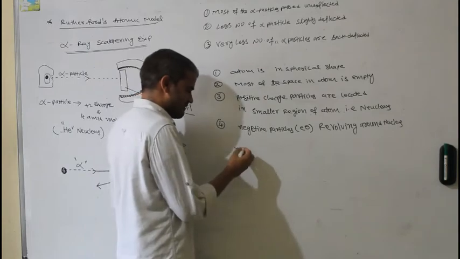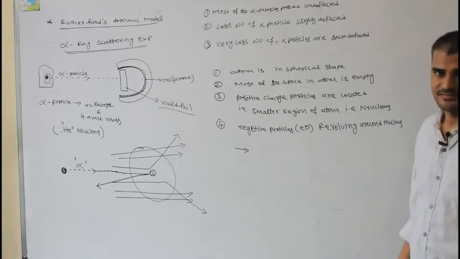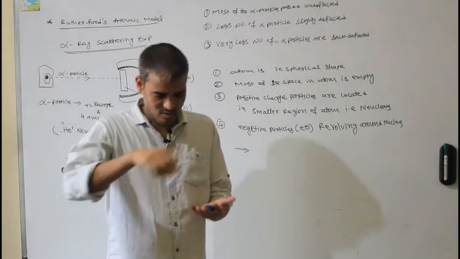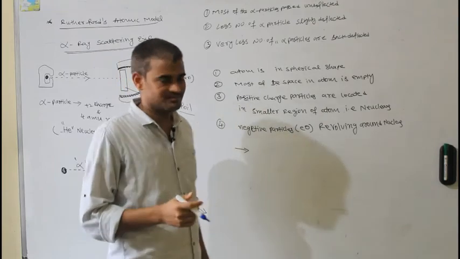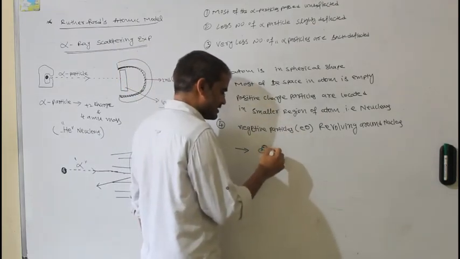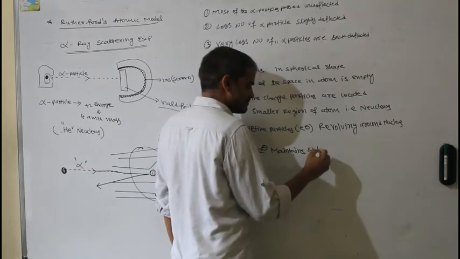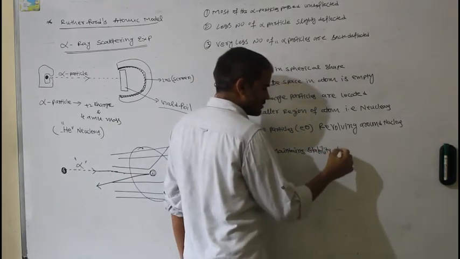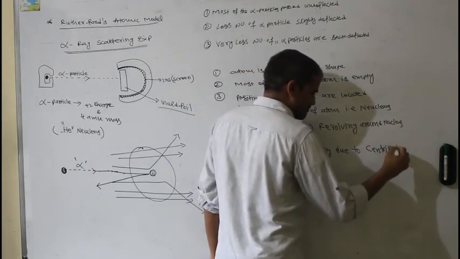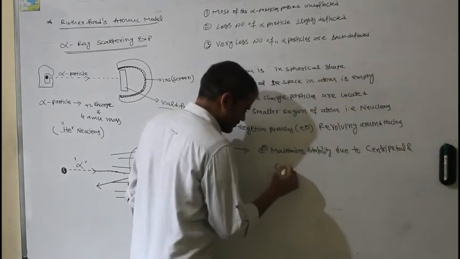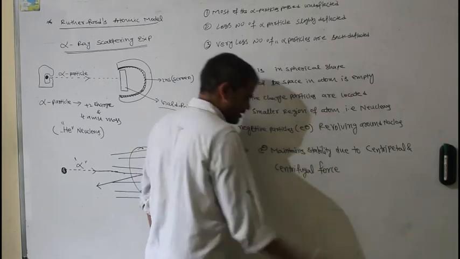He also gave an explanation of how the revolving electron maintains stability. When an electron is revolving around a center point, two forces act on it: centripetal force and centrifugal force.